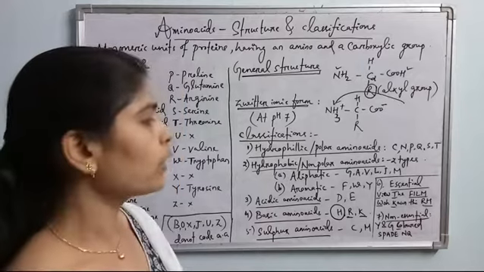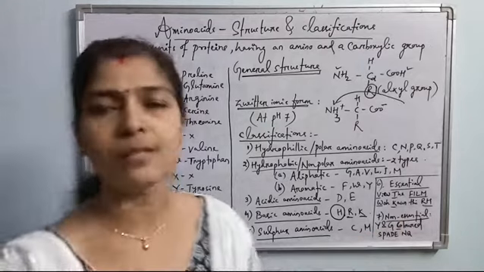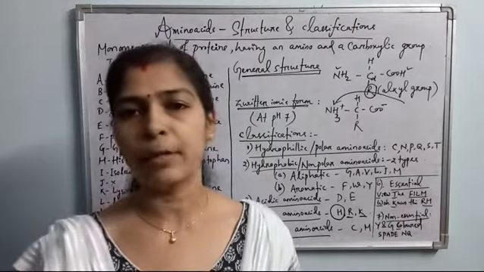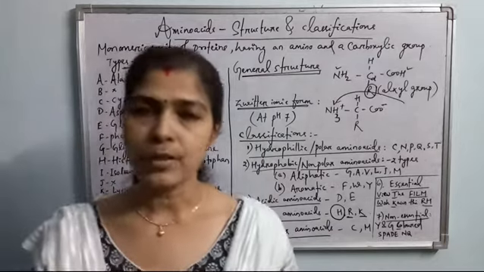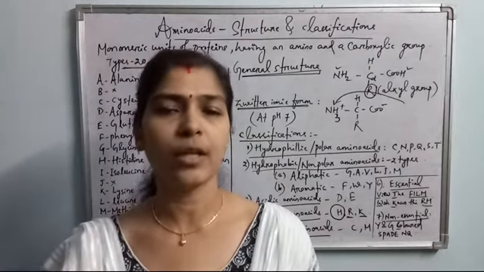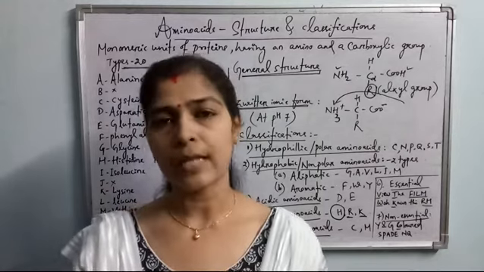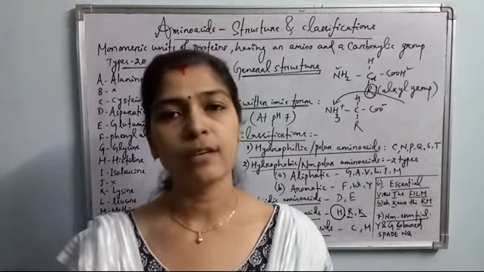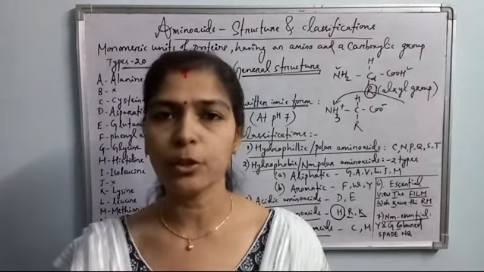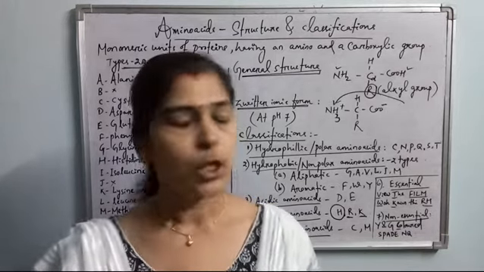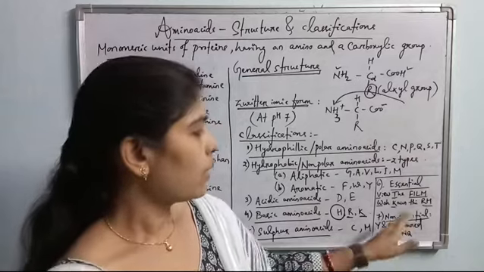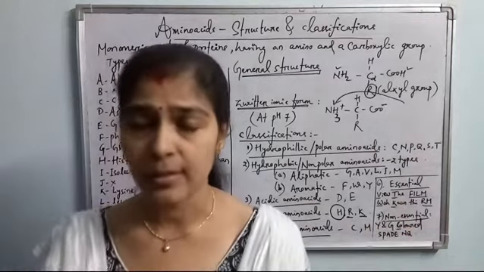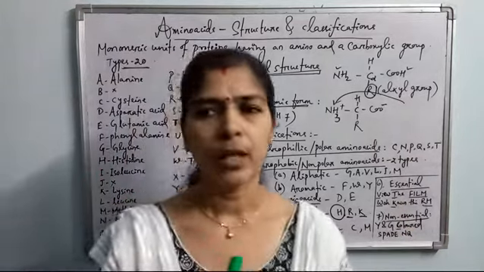Then come to the next, essential and non-essential amino acids. Essential amino acids are not synthesized in our body, and we have to take them through our diet only, through our food only, and these are very essential in the young generations for growth and metabolism.